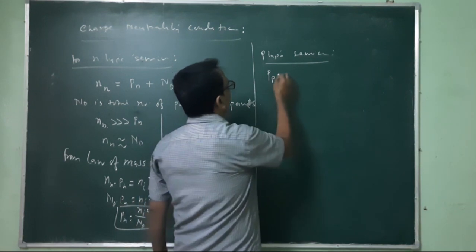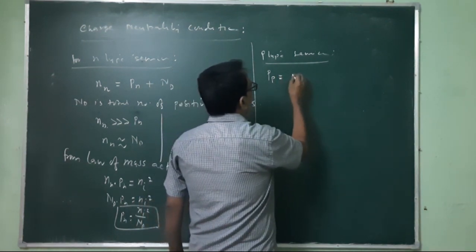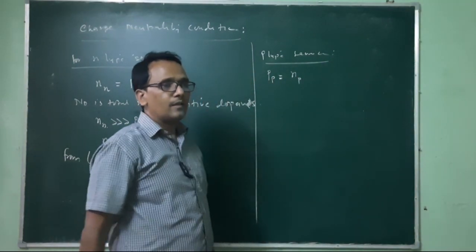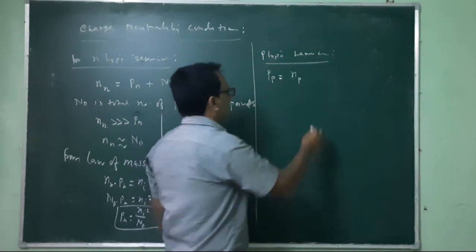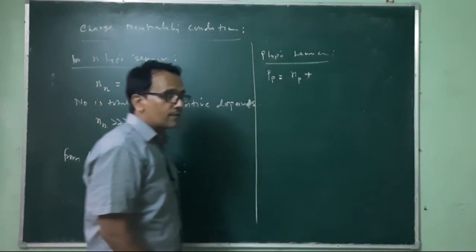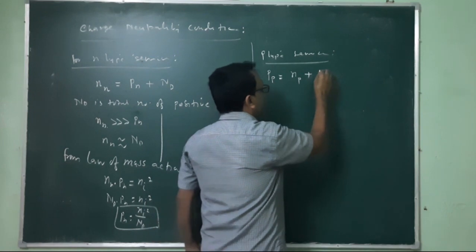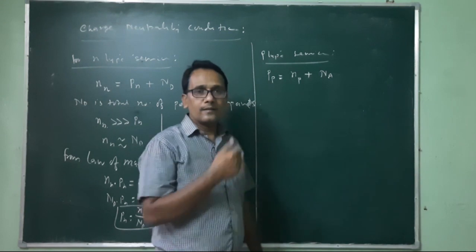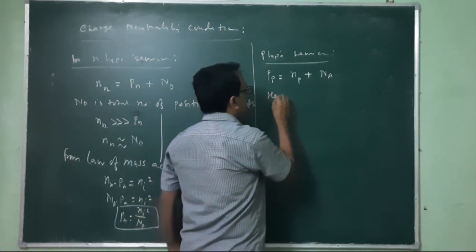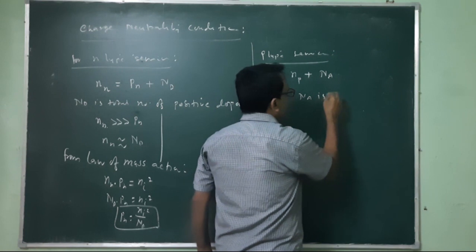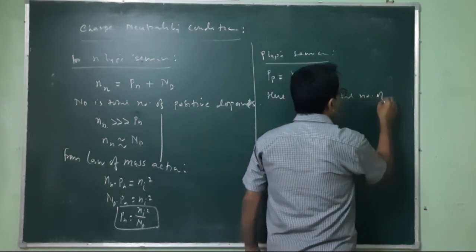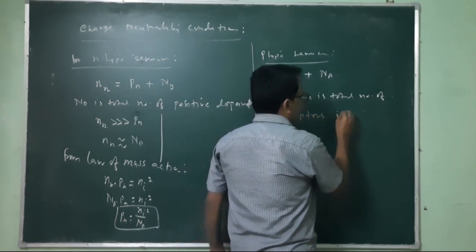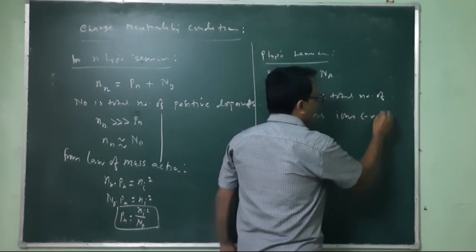So this is equal to the number of electrons in the p-type semiconductor, that is now in the conduction band, plus these are negative charge, as well as Na. Na is the total number of acceptor ions, and those are actually negative ions.